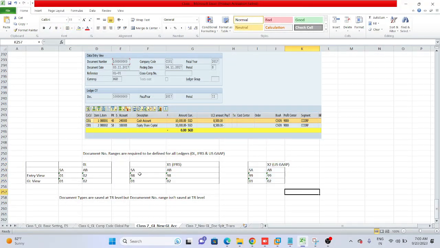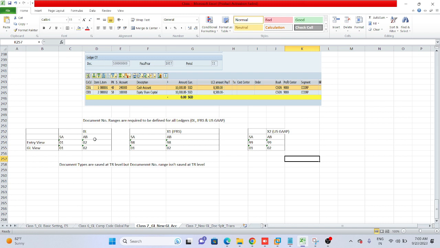Please try to understand this one, because we are going to replicate the same in the system. In our example we have three ledgers: one leading ledger, one IFRS X1, and one US GAAP X2. And this document type has two views, entry view and GL view.